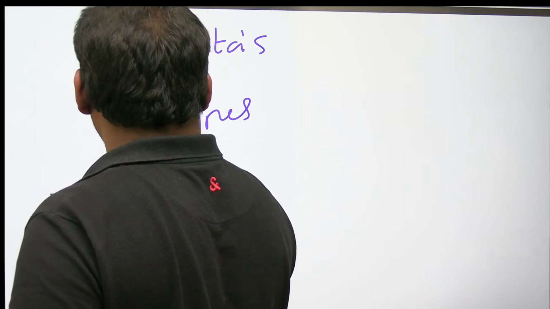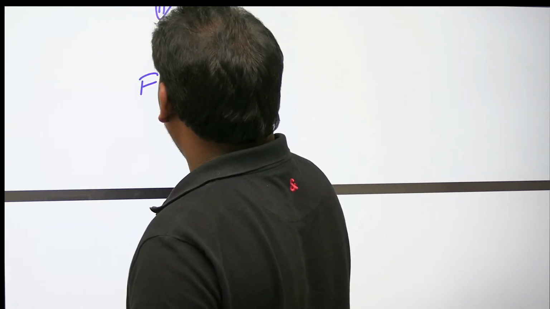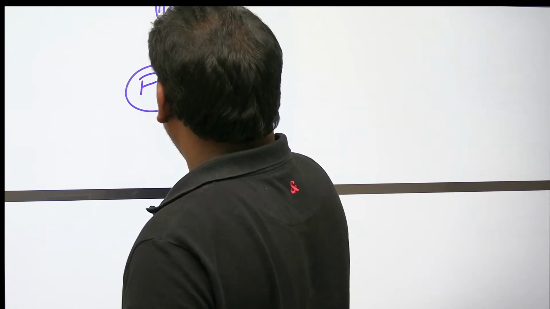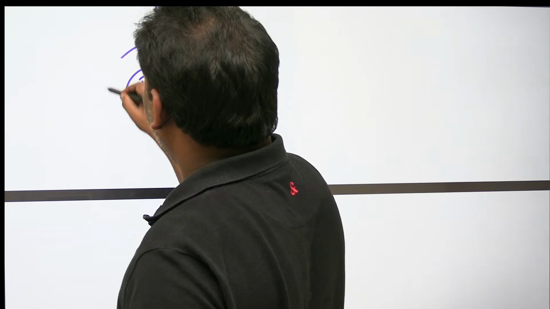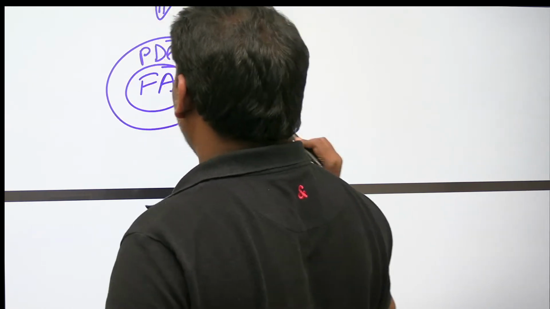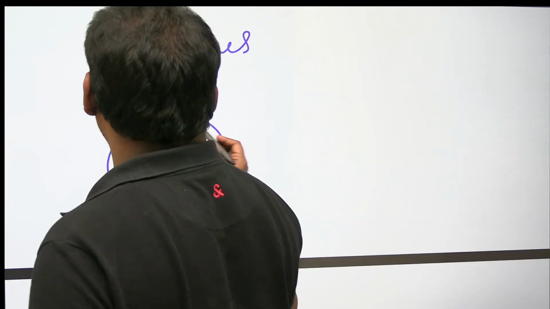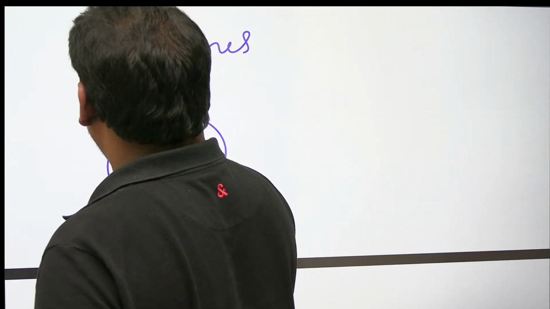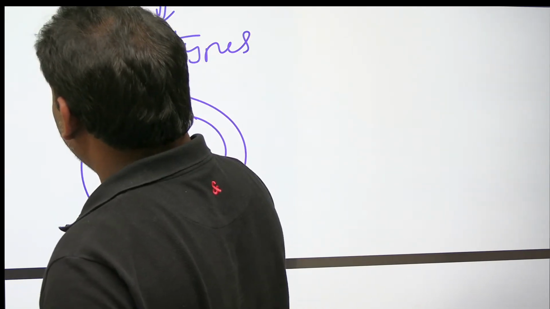Automatas are of 4 types. The first one is finite automata, the second one is PDA, the third one is LBA, and the fourth one is Turing machines.